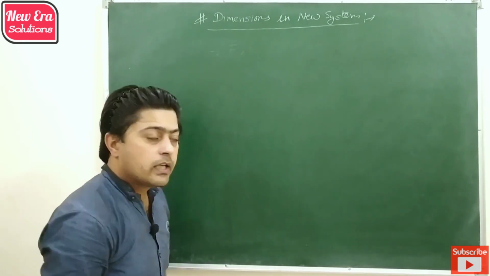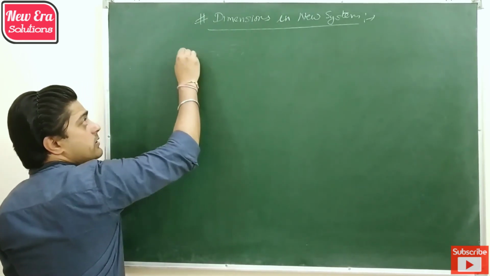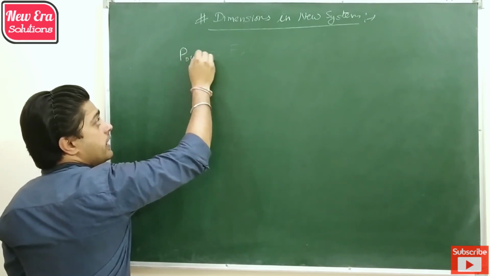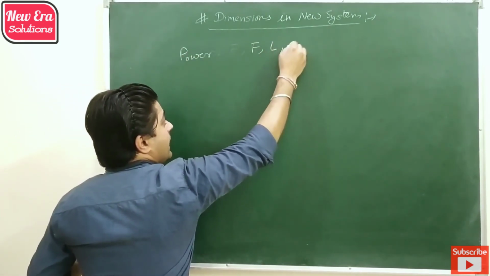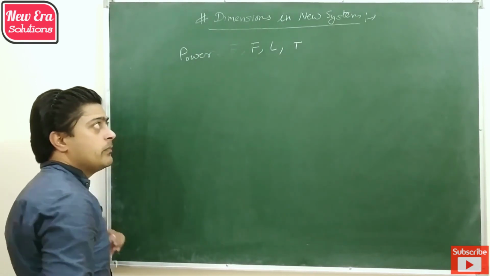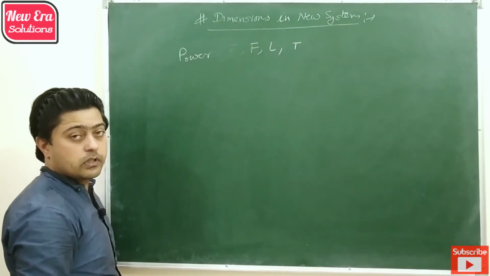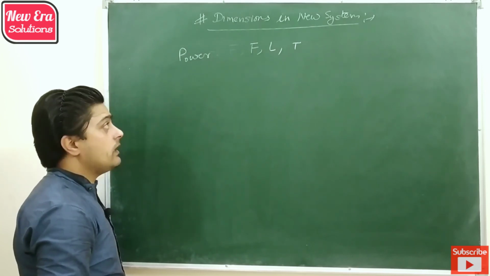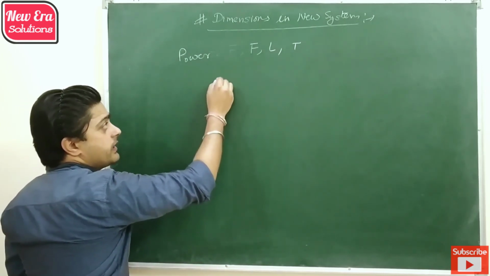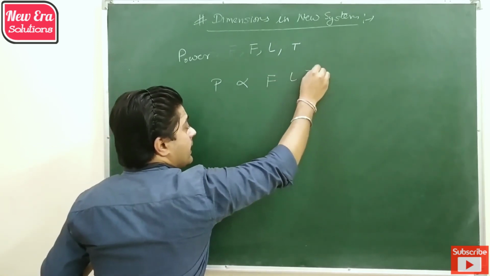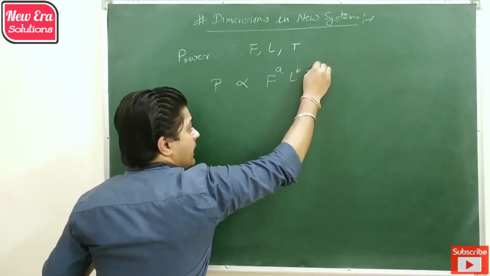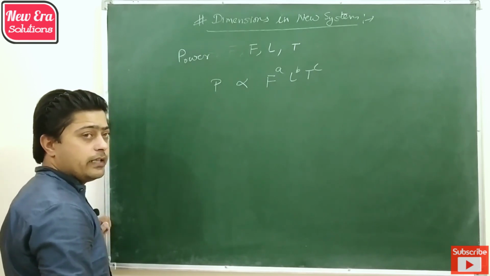For example, if we have to write the dimension of power in terms of force, length and time, then we can use the dimensional concept to express it. For that we take power depends on force, length and time with the respective powers a, b and c.